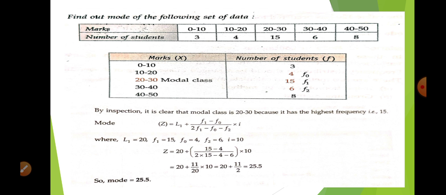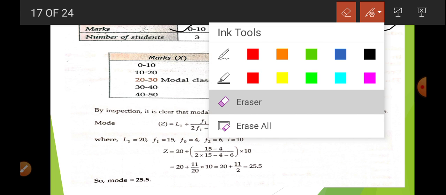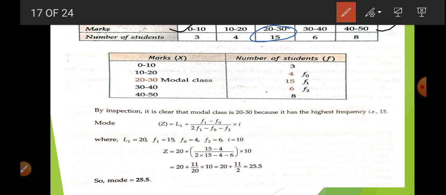Here is one question. You can see it is a continuous series because the value of x is given in class interval. 15 is the highest frequency, so this will be your modal class. This will be your F1, and before that this will be F0, and after that this will be your F2. Here you can see.